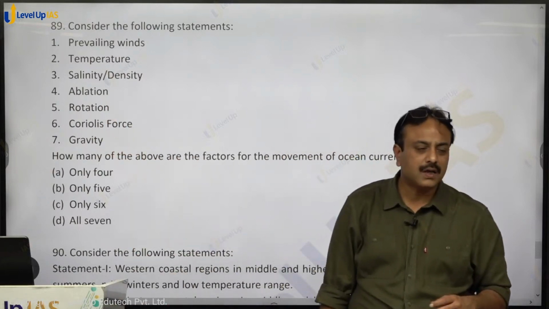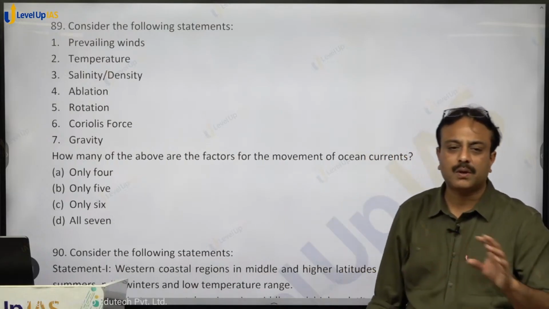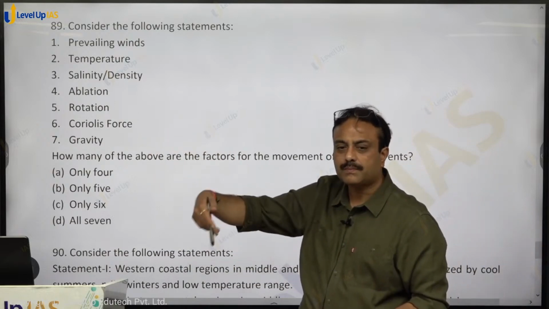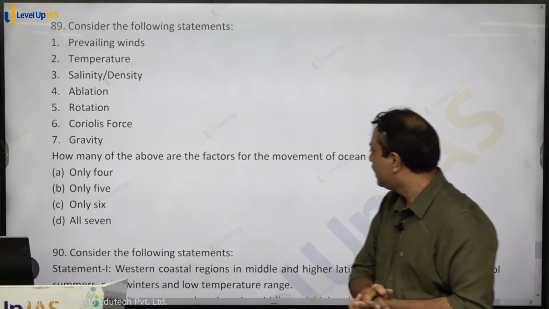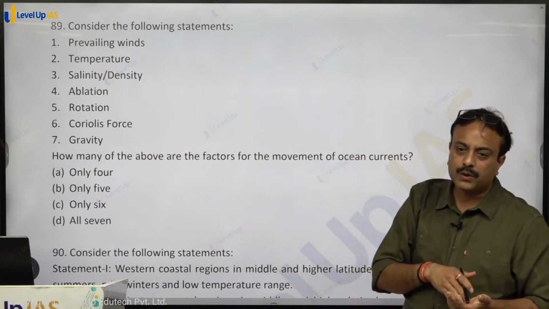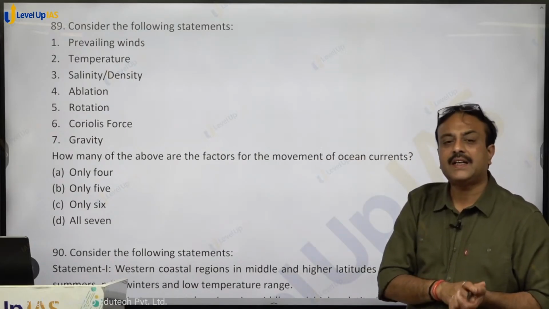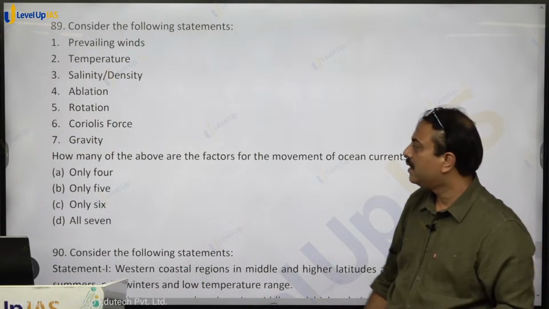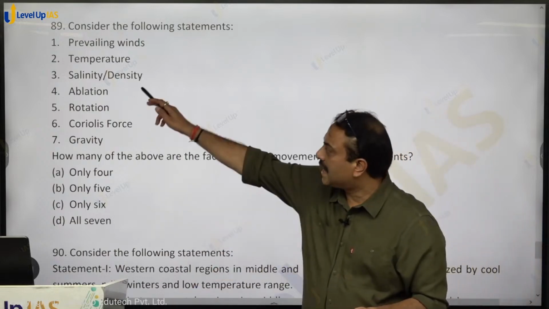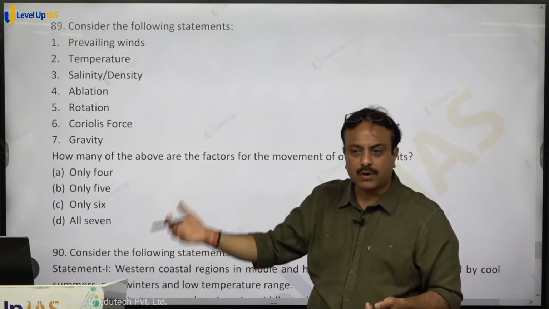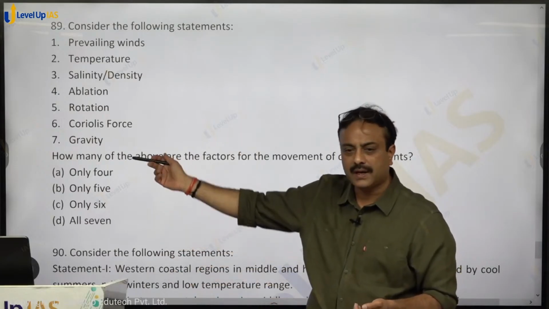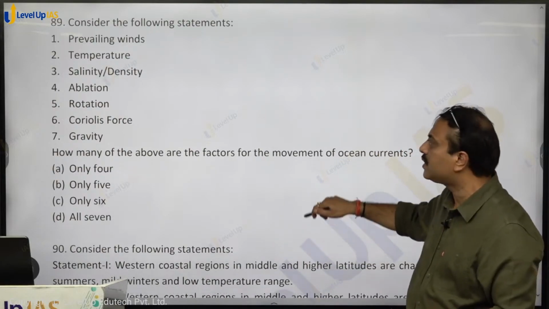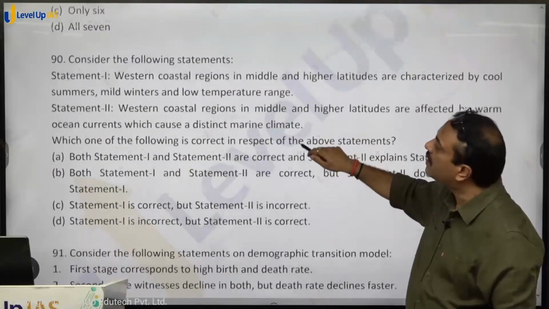Rotation of earth. Earth rotates west to east, surface water moves east to west. So rotation is a phenomenon. Coriolis force, movement is taking place, right? When the ocean current is moving, the direction of the ocean current may be altered by the action of Coriolis force. That is correct. Gravity, salinity, density, heavy water is moving down or cold water is moving down. Why? Because of gravity. So it is also playing a role. So all 7, option D, D for dog, shall be the right answer. Clear on that?